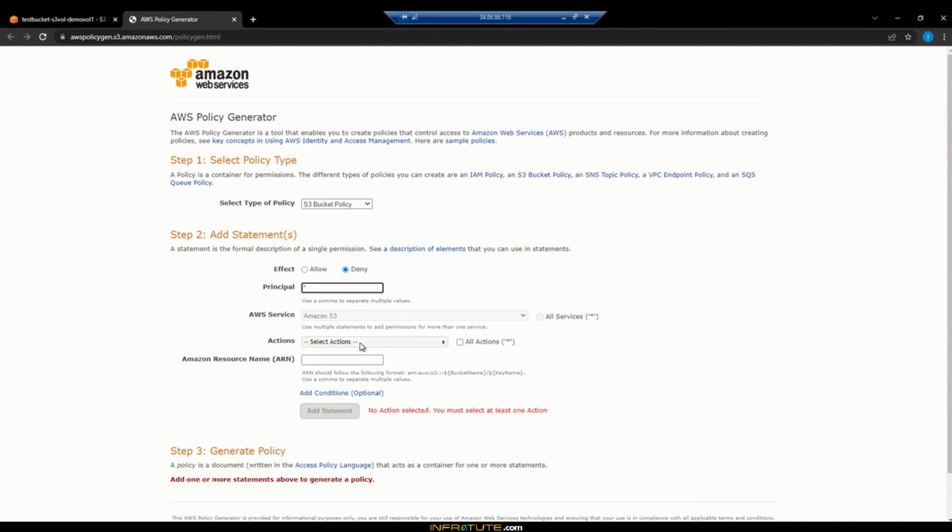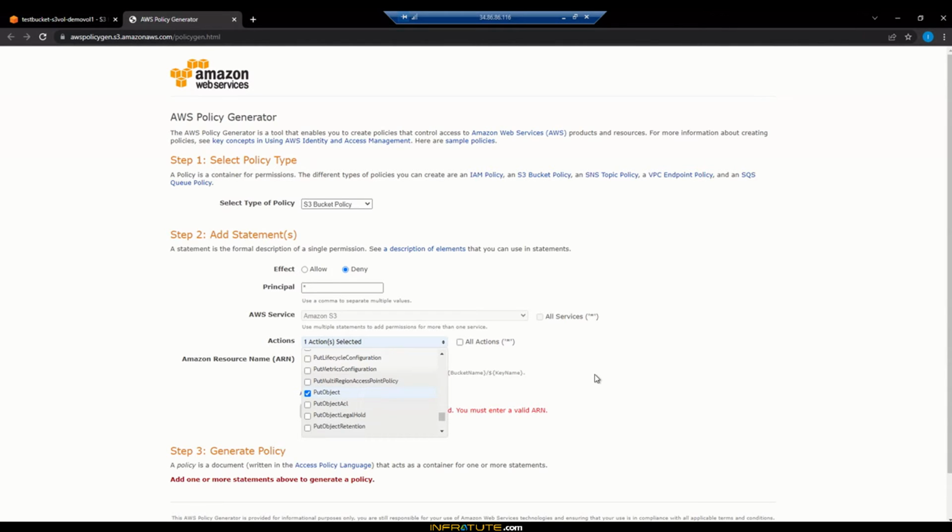Okay, so the next is the action, what is the action that we're going to be doing? It is the put object. So we're going to put objects, and when we are putting the object, it needs to have this control. Scroll down and we should see put object here. So let me select put object.